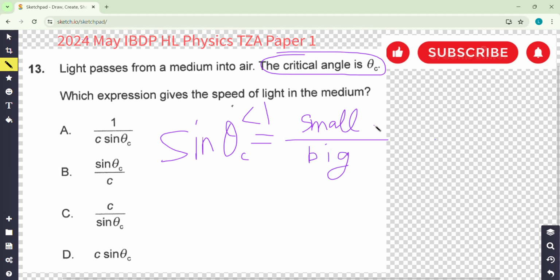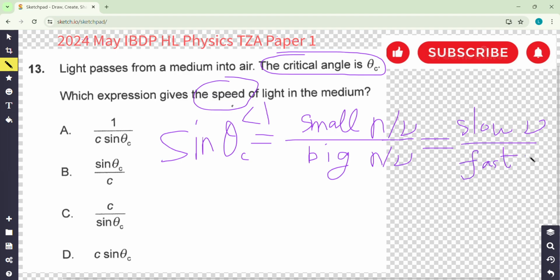No matter if it is a ratio of n or a ratio of speed, still the same. So now this is about speed. So it should be a slow speed over a fast speed.